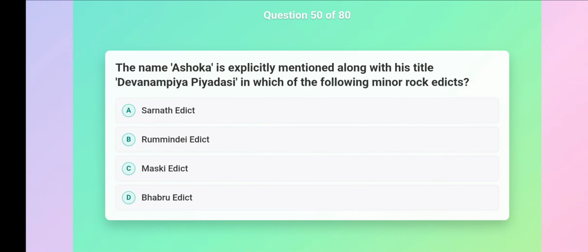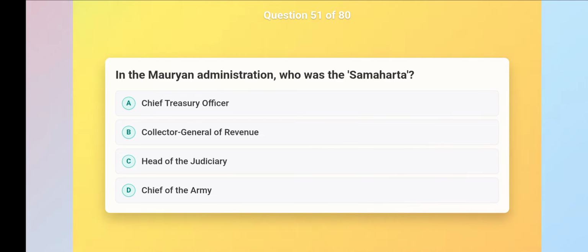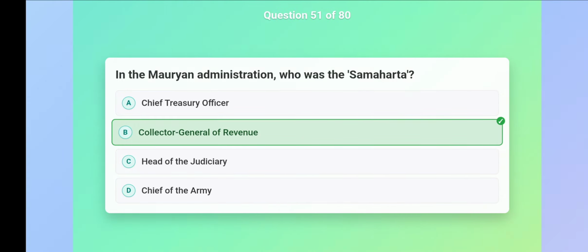The name Ashoka is explicitly mentioned along with his title, Devanampriya Piyadasi, in which of the following minor rock edicts? Maski Edict. In the Mauryan administration, who was the Samahartha? Collector General of Revenue.